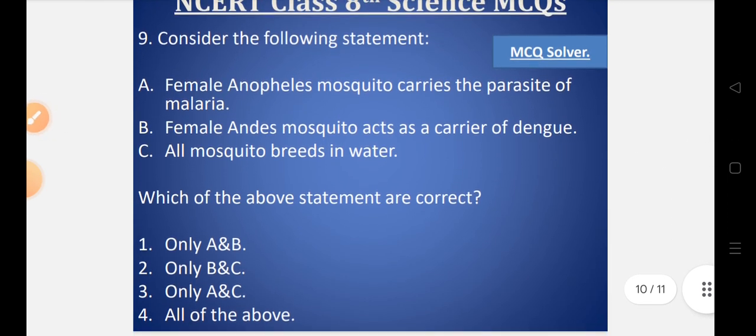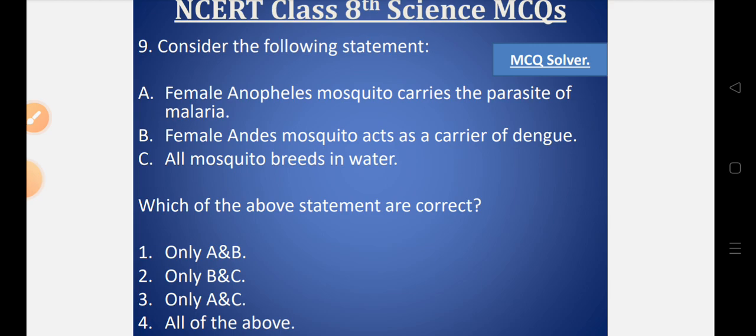Now question number 9, consider the following statements. Female Anopheles mosquito carries the parasite of malaria. This is statement A. Statement B, female Aedes mosquito acts as a carrier of dengue. Statement C, all mosquitoes breed in water. Which of the above statements are correct? Let's look into the options. Option number 1, only A and B is correct. Option number 2, only B and C is correct. Option number 3, only A and C is correct. Option number 4, all of the above.